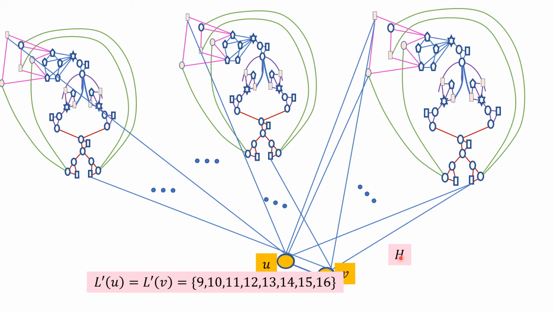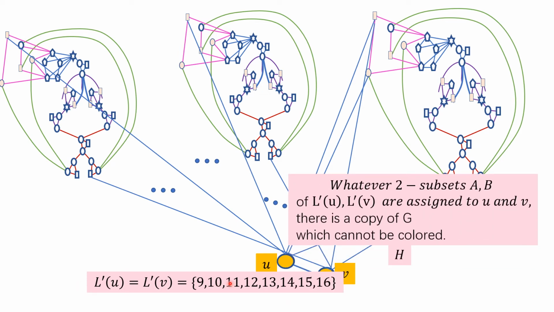We claim that this graph is not L prime 2-colorable, because if there is such a coloring, you need to assign to U a set of 2 colors and assign to V a set of 2 colors, and these have to be disjoint.